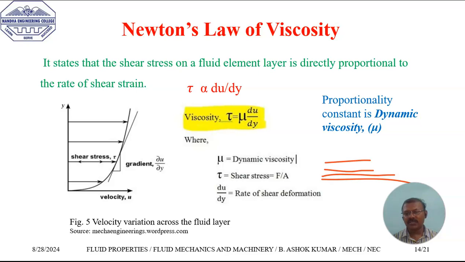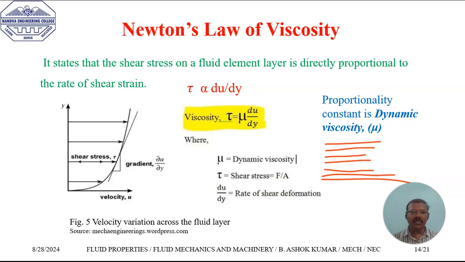The second layer will be resisted by the first layer, so the velocity of the second layer will have some value. The third layer will be resisted by the second layer, but the resistance offered by the second layer is somewhat lesser than that of the first layer over the second layer. So the velocity of the third layer will be somewhat larger than the second layer. Like that, if we move upwards, the velocity of each layer goes on increasing.